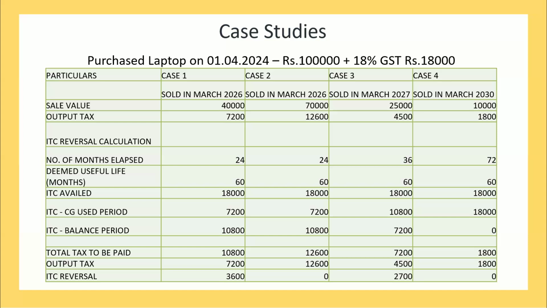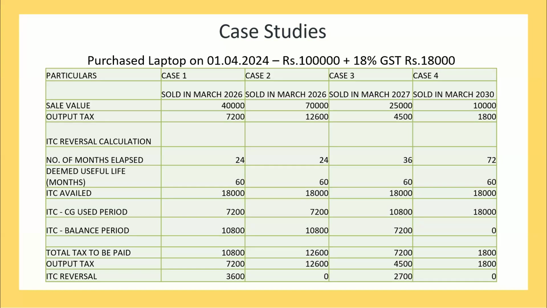It has to be seen in this scheme that for capital goods, it has been formed in a way that once the capital goods are sold or capitalized in the books, the original value and the reversal etc. is that life is 60 months. So again, if it goes 10,800, for him it is 10,800. If that buyer utilizes it for the entire life, then it is okay. If he sells it down, again it will come back to the same thing: that the ITC originally availed was 10,800 and he has to reverse accordingly for the proportionate period.